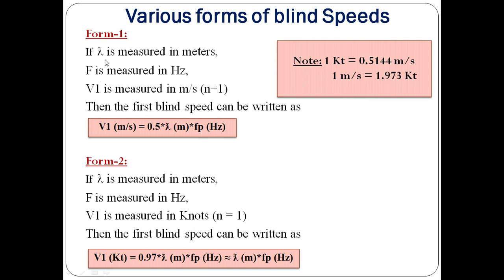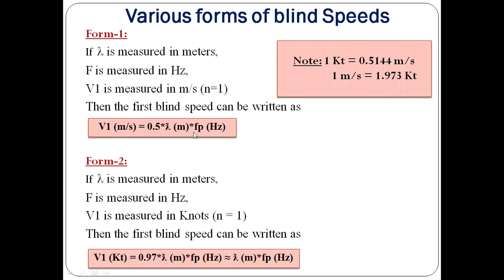The usual notations are like this: lambda is measured in meters and Fp is measured in hertz, where F is not the transmitted frequency, it is Fp, and V1 is measured in meters per second, the unit of velocity. Considering the first blind speed when n equals 1, the first blind speed can be written as V1, measured in meters per second, equal to 0.5 into lambda into Fp. So this is a general, conventional equation normally used.